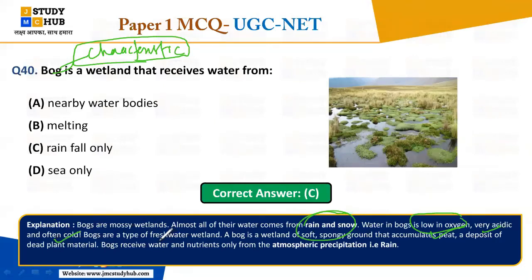So bogs are a type of the fresh water wetland. A bog is a wetland of the soft and spongy ground that accumulates the peat. Okay, very spongy ground, and it is a deposit of the dead plant material. Okay, so bog receives water and nutrients only from the atmospheric precipitations, that is the rain. Okay, so remember these things, it is very much important. उनको nutrients और water सभी चीजें ये कहां से मिलती है? बारिश से ही मिलती है, right?